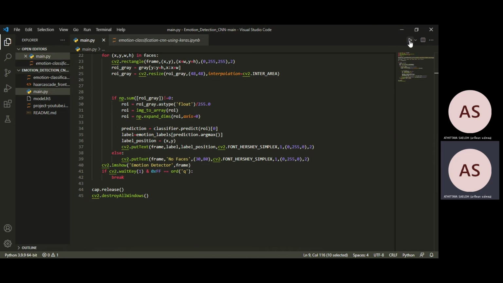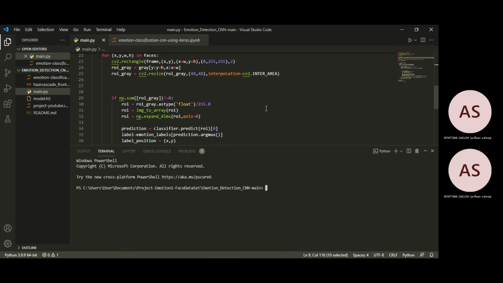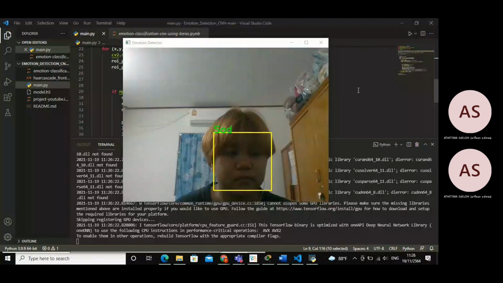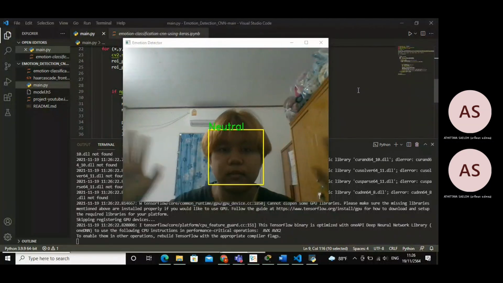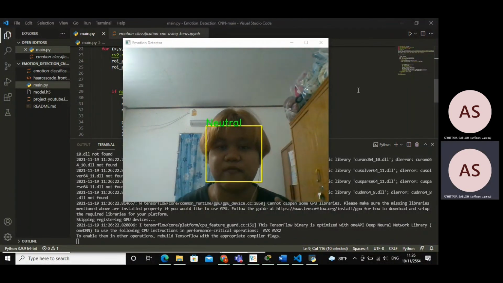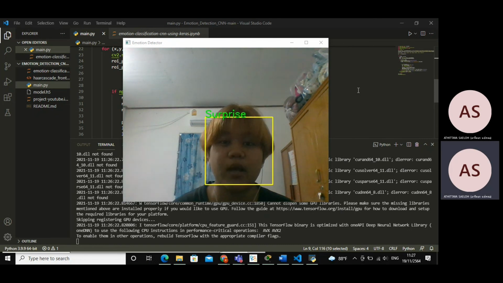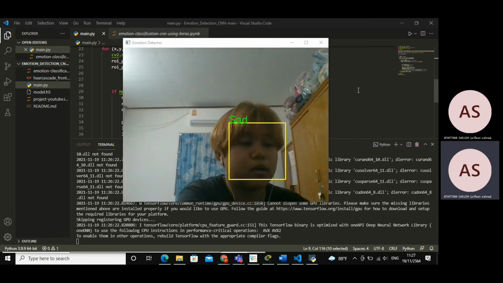So then I will show you how to run this one in the terminal like this. As you can see, yes, it will detect my face. When I'm neutral, it shows neutral, and when I smile, it shows that I'm happy.